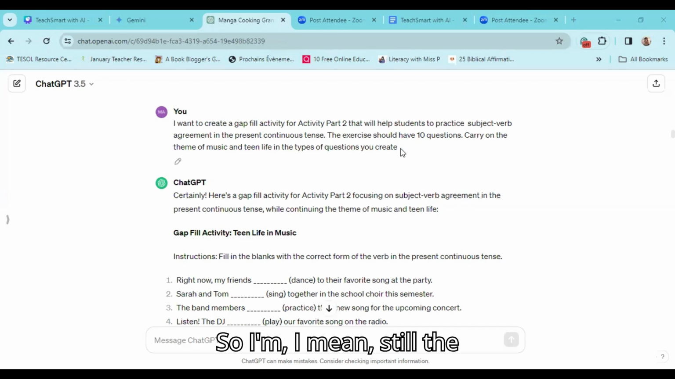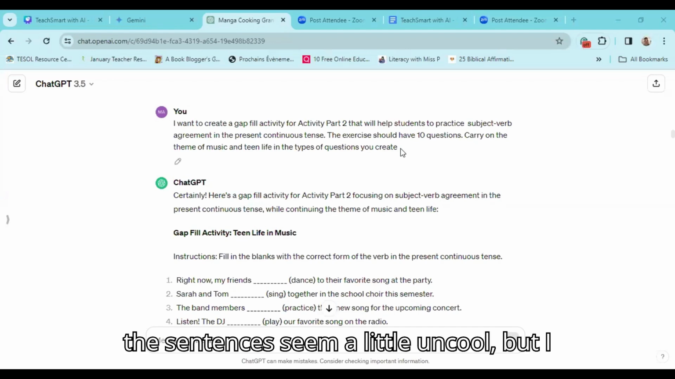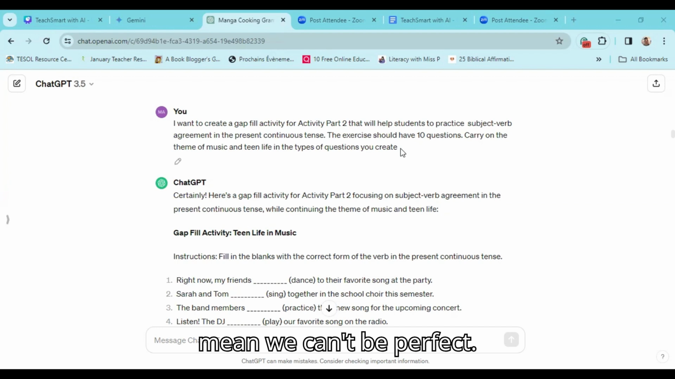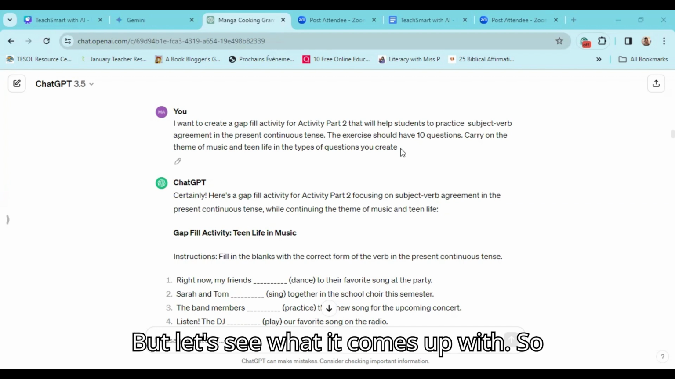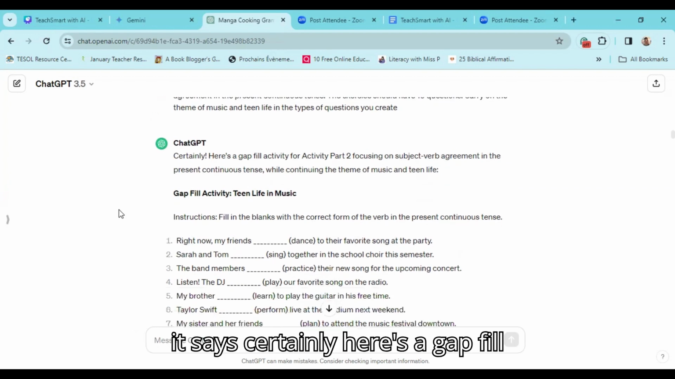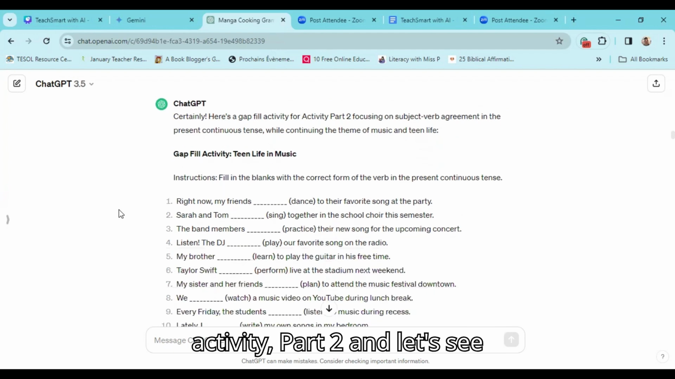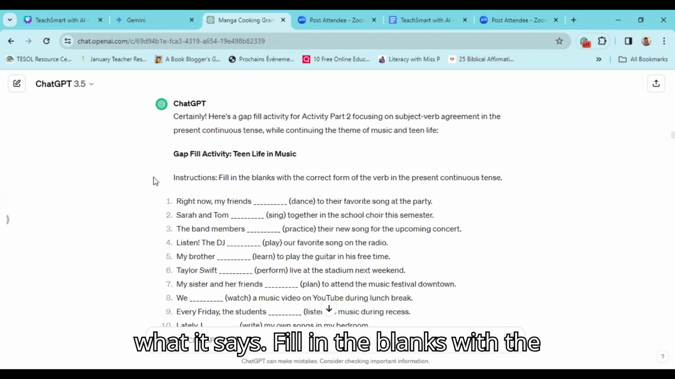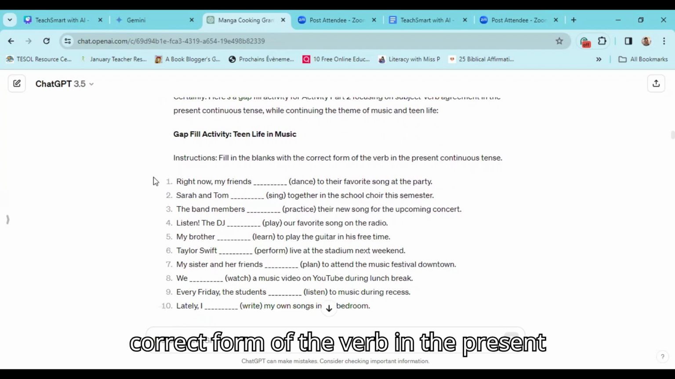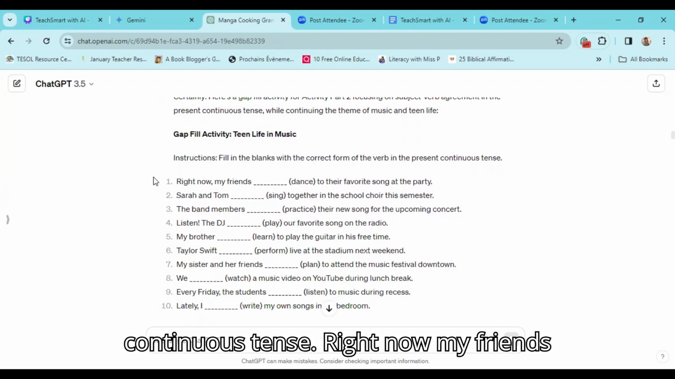So I mean, still the sentences seem a little uncool, but I mean, we can't be perfect. But let's see what it comes up with. So it says, certainly, here's a gap fill activity for activity part 2. And let's see what it says. Fill in the blanks with the correct form of the verb in the present continuous tense.